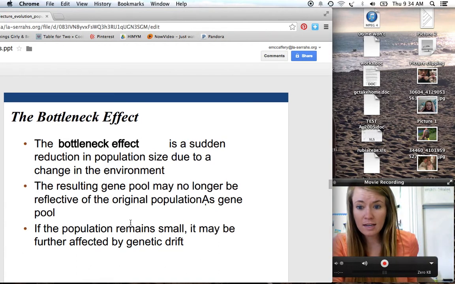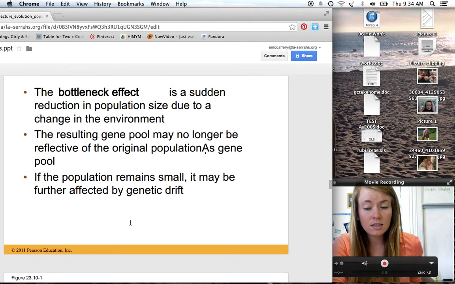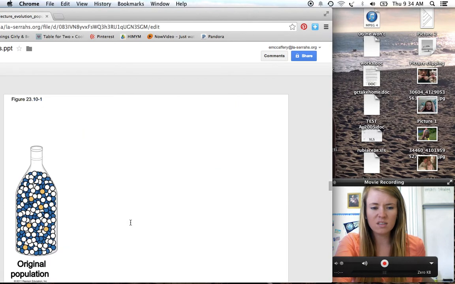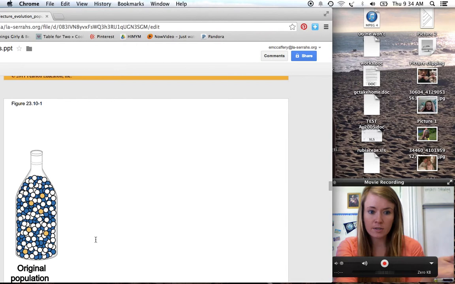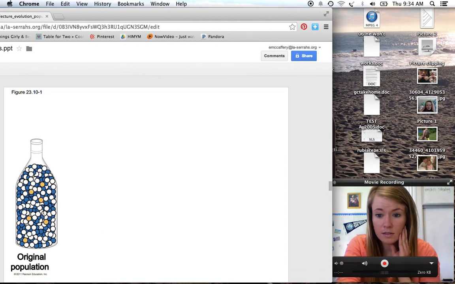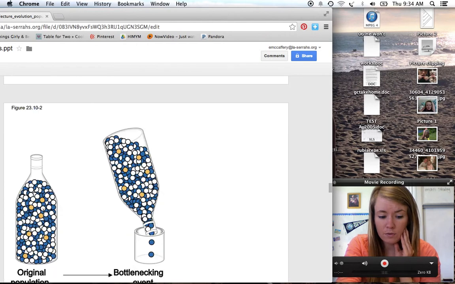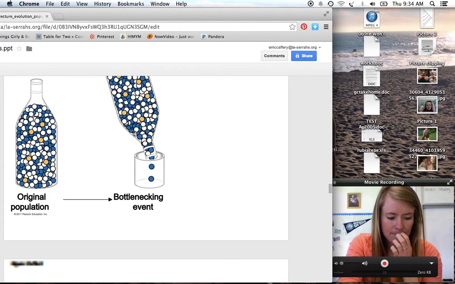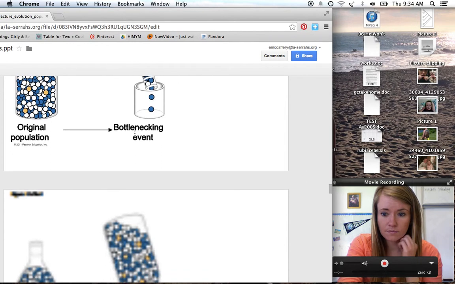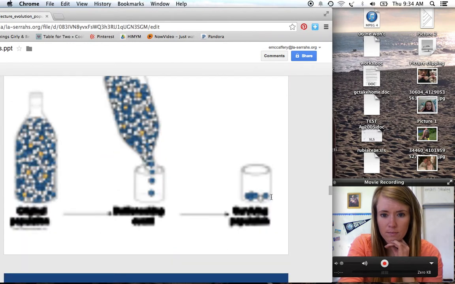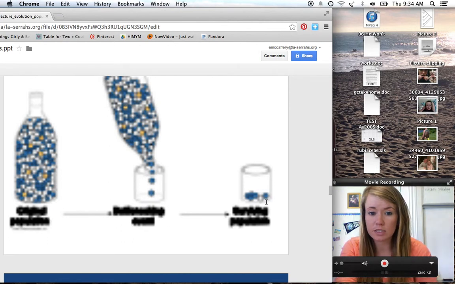And then if this population stays small, then it's going to be even more susceptible to genetic drift, like we were just talking about. So here's a picture of the bottleneck. Here's our original population. You can see it's mostly blue and white, a handful of yellows, but then only a few were able to survive, hence the bottleneck. And the few that were able to survive were mostly blue and one white. So now our population is going to be mostly blue with just a little bit of white.